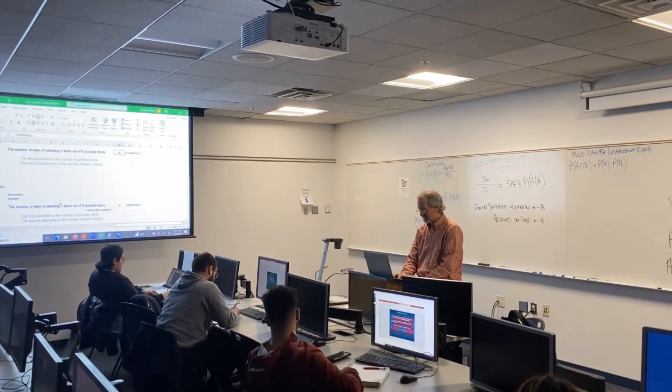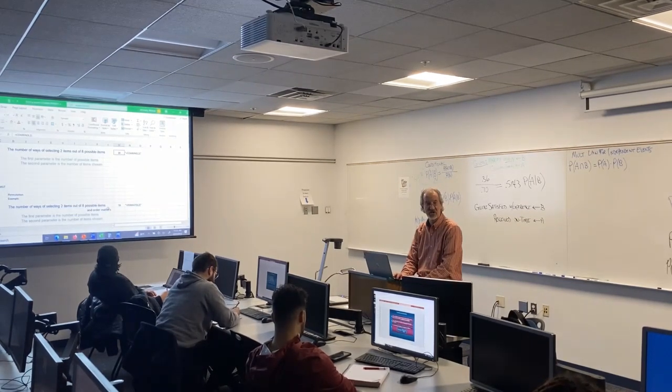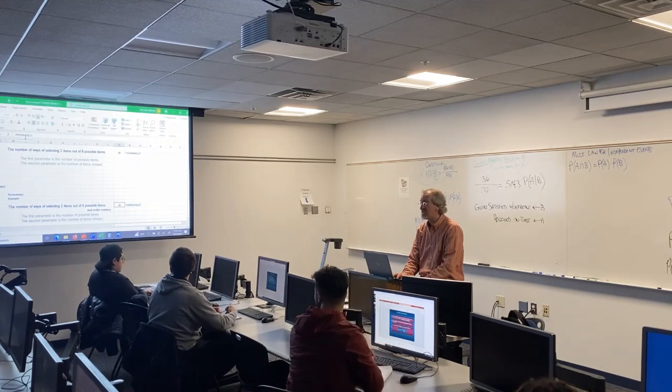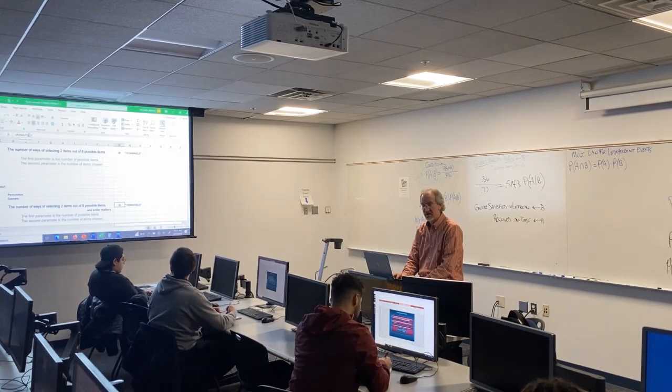Calculate the number of ways of selecting 2 items out of 8 possible items, and order matters. That's how you recognize it's a permutation, and order matters. So, equals PERMUT(8,2). How many you can select from, how many you are selecting, using permutation because order matters.